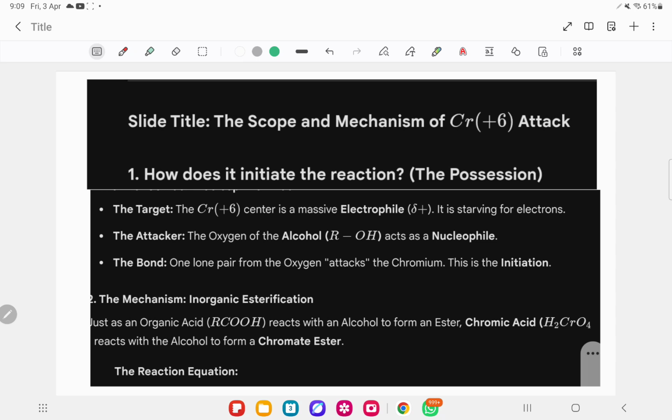Now see what happens next. So this interaction is just simple, like esterification. In organic chemistry, how are organic esters formed? Carboxylic acid has OH, alcohol has OH, C double bond OH plus OH, loss of a water molecule forms an ester. This is also similarly the same thing. Alcohol OH plus chromate reacts and forms an ester bond. This is similar to the organic ester, this is an inorganic ester.